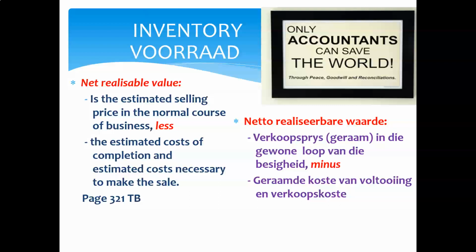So net realizable value would then be, what can I get for the dump truck if I sell it tomorrow? That's the realizable value. But the net realizable value says, take that sales value that I can get for the dump truck and subtract from it the cost of delivering this vehicle at the premises of the customer. And that then is my net realizable value.